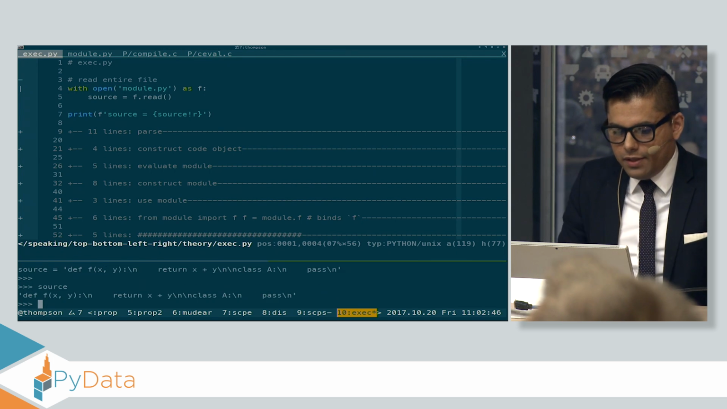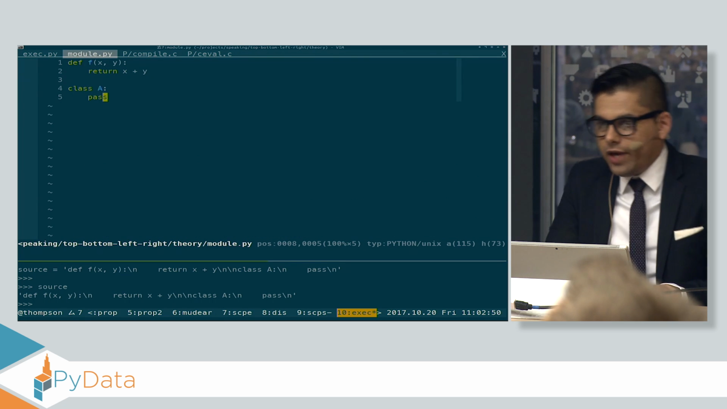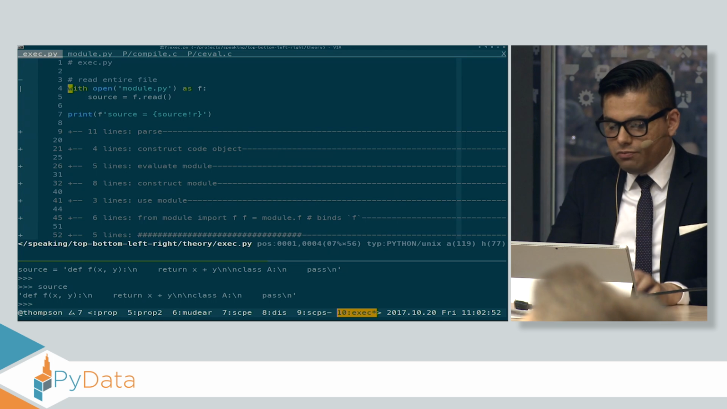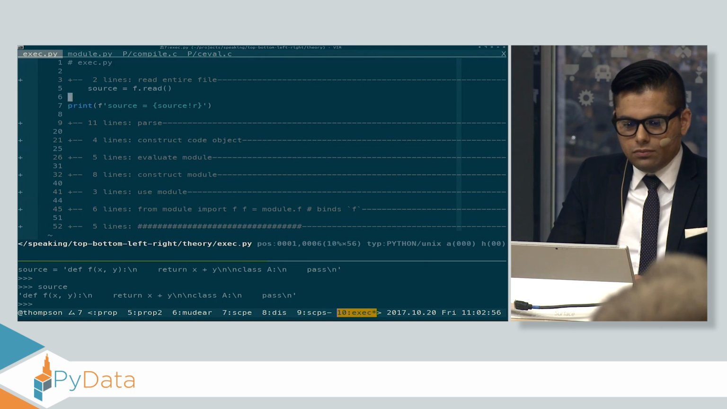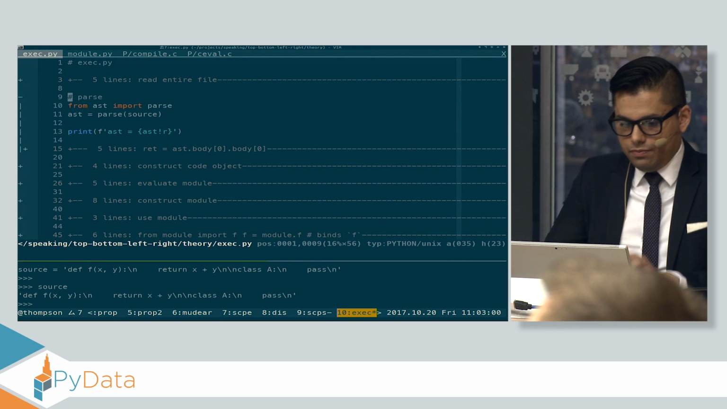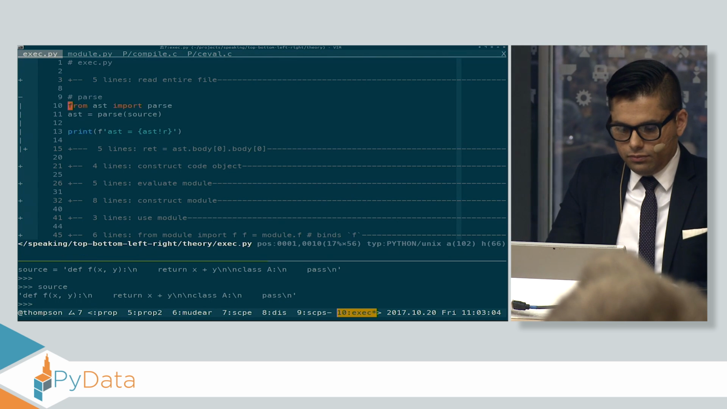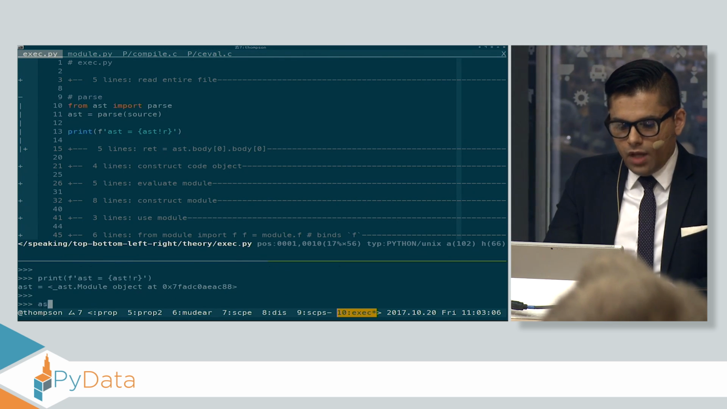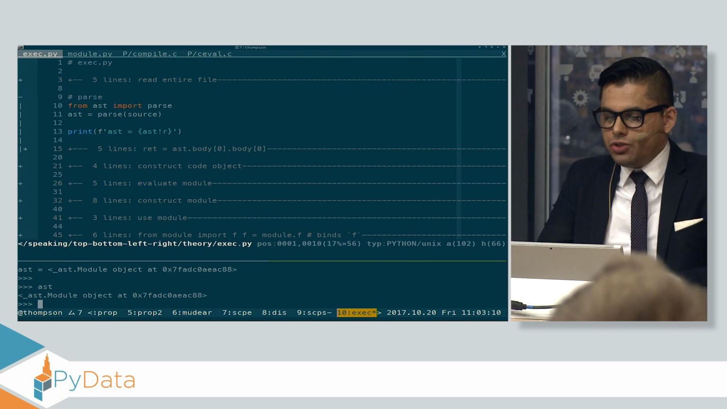And you can see this is the source code of my module. My module is just like before. It has an F and an A. It just reads it in. This is just a string. Then it parses it. So let's take a look at what happens in the parse step. I get an AST. So it just tokenizes the source code and turns it into an AST.